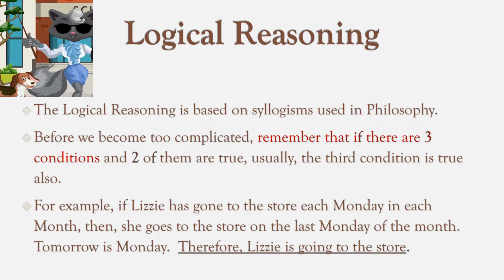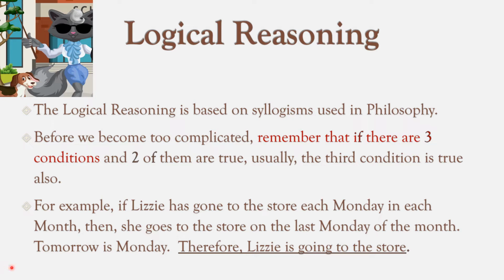The logical reasoning system is based on syllogisms, and syllogisms are used in philosophy. Before we become too complicated, remember that there are usually three conditions in the structure of an argument, and if two of them are true, usually the third condition is true. In general, if this first condition is not true, but this one is true, then this one may not be true. We will go through the specific structure of how this works in another video, but right now let's just get the concept.